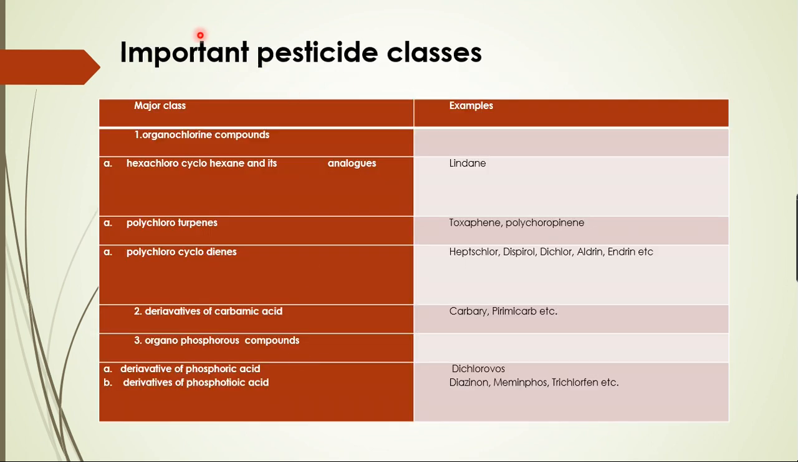Then what are the important pesticide classes that we are having? Here are the major classes, like organochlorine compounds. Then we are having the derivatives of carbamic acid. Then we are having the organophosphorus compounds. So these are the few classes that come under the preparation of pesticides. These are all examples of pesticides like lindane, carbaryl, dichlorvos, etc.